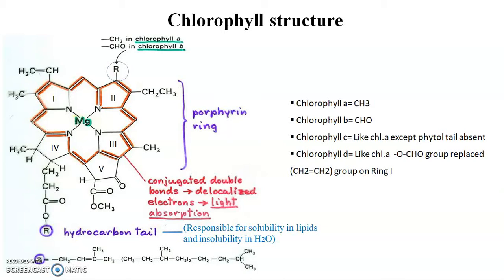Chlorophyll C is like chlorophyll A, except the phytol tail is absent. Chlorophyll D is like chlorophyll A, but the vinyl group is replaced by a CHO group on ring number 1, as seen in the diagram.